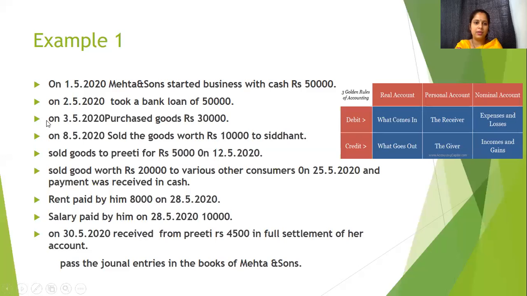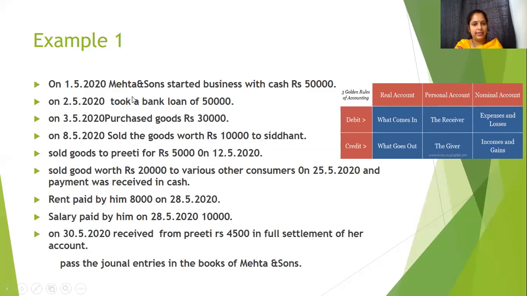Similarly, second, on 2/5/2020, took a bank loan of 50,000. Two accounts getting impacted: bank and bank loan. He took a bank loan, it means cash is coming into the bank, there is an addition. So the bank account will be debited for 50,000, because debit what comes in.